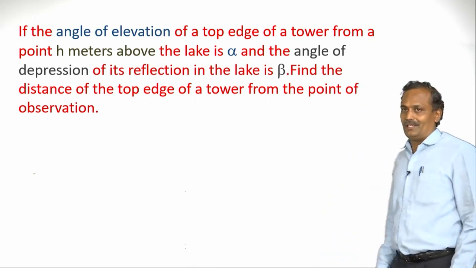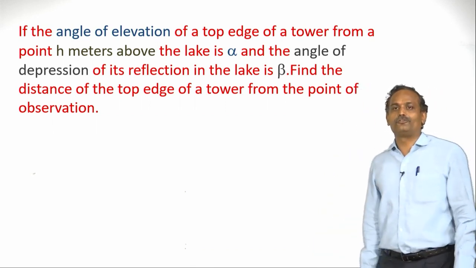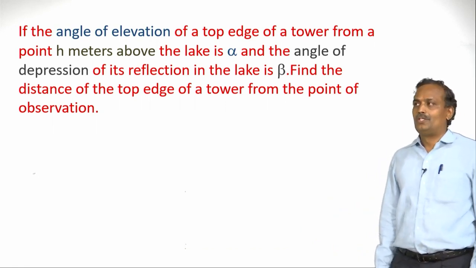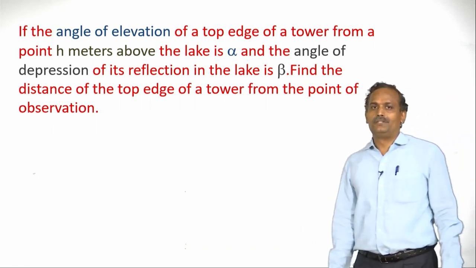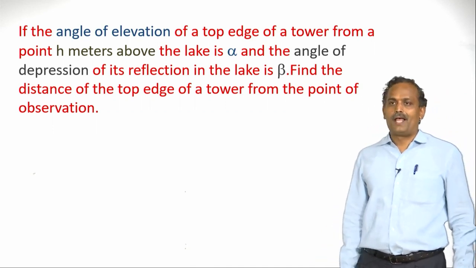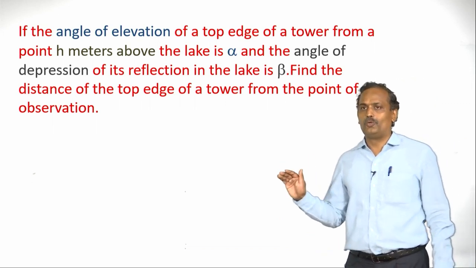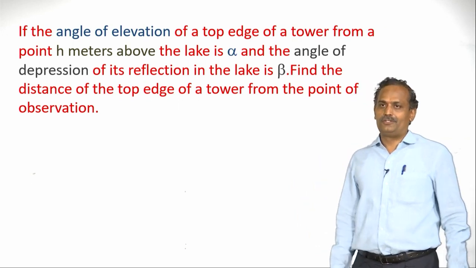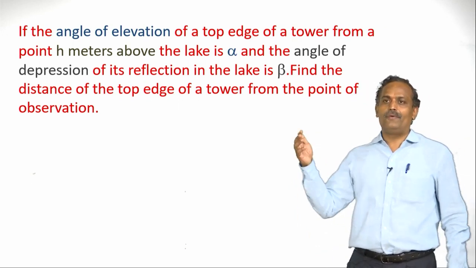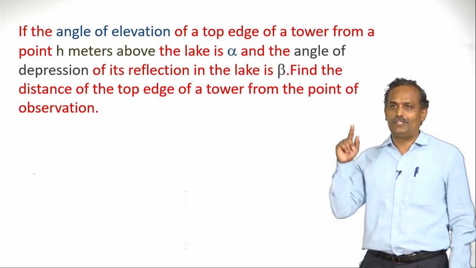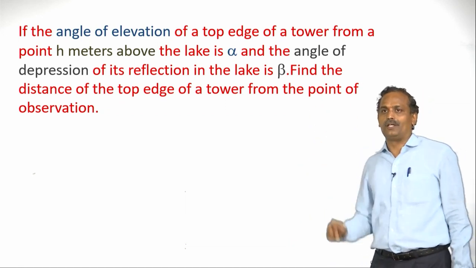What do we have to find here? We have to find the distance of the top edge of the tower from the point of observation. So you have assumed the tower, you have assumed a lake here, and a person is h meters above the lake, and he is observing the top edge, and the angles of elevation and depression are given. We have to find the distance from the top of the tower to the viewer.